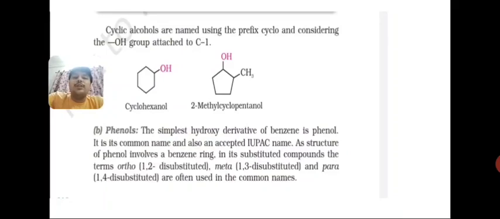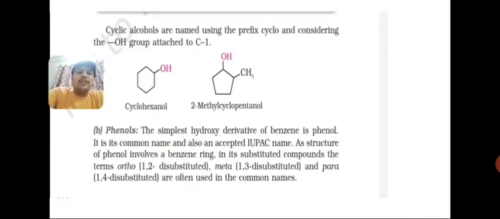And suppose in the second compound, with respect to OH, one methyl group is present, so definitely the OH gets the first position and the methyl group gets the second position, right? Because according to preference, OH has more preference than the methyl group. And yes, alkyl groups are always treated as prefixes. So the name of the second compound is 2-methyl cyclopentanol. And if methyl is not present, then it is very simple, cyclopentanol, like cyclohexanol. Okay, students.